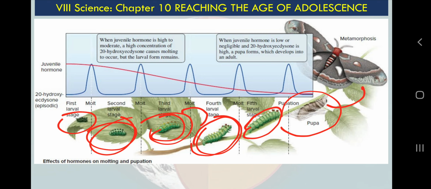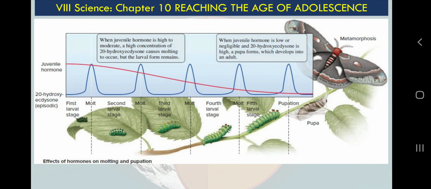That is why I include this diagram, although there is no relevance of this diagram in this chapter, but this topic I have discussed in chapter number 9 in reproduction. There was a separate topic of metamorphosis in frog. So no matter whether the changes are in an insect or in a frog, they all are called metamorphosis, and some hormones are responsible for that.